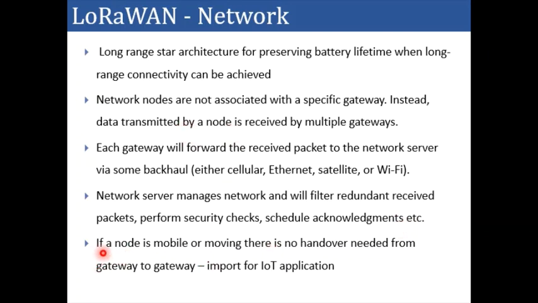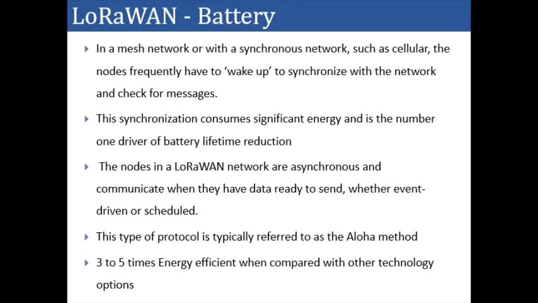The important point to consider here is that if the node is mobile or moving, there is no handover needed from gateway to gateway, because you are sending data to multiple gateways at a time, which makes LoRaWAN a strong candidate for IoT applications.